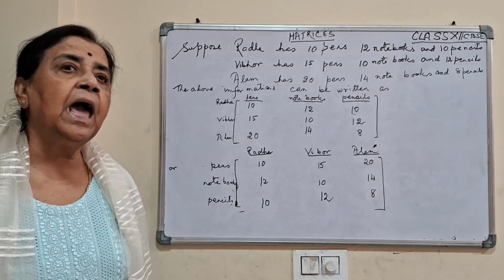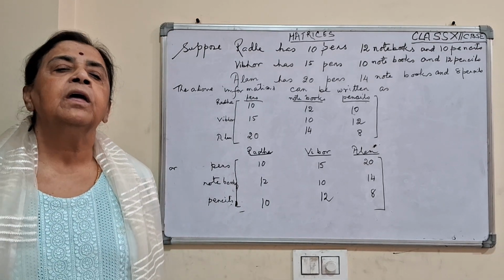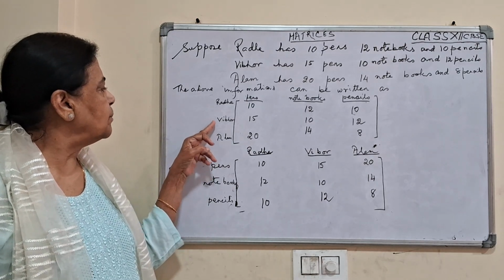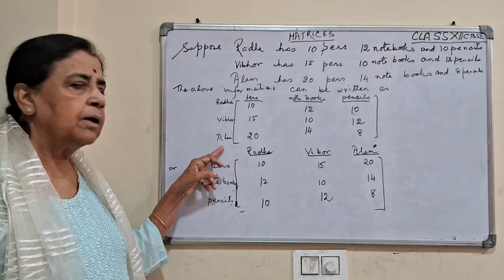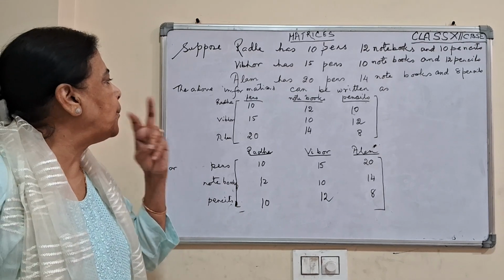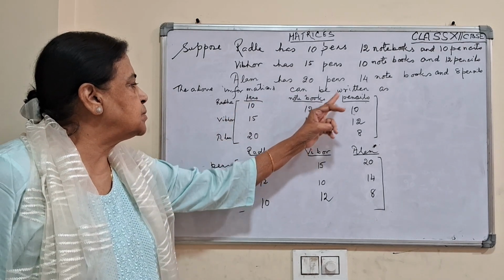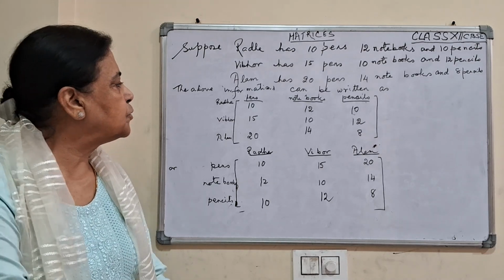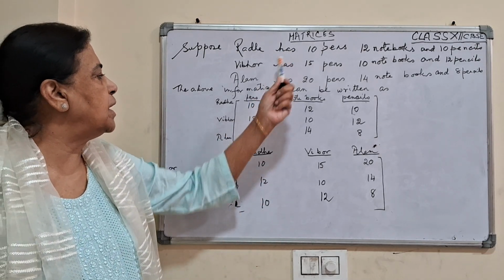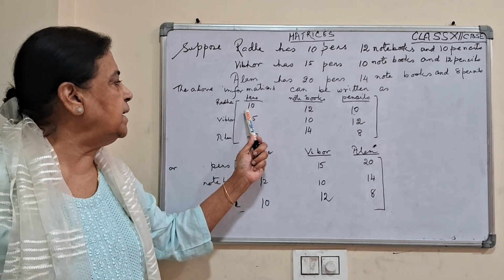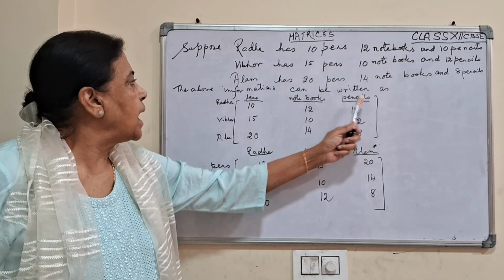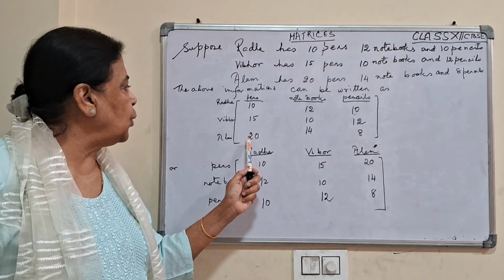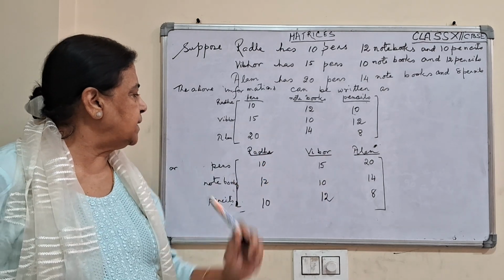But this can be written in a format. I write Radha, Vibhor, Alam, the 3 people, and pens, notebooks, pencils. Radha has 10 pens. So this information I have written in this form: 10, 12, 10, and 15, 10, 12, and 20, 14, and 8.